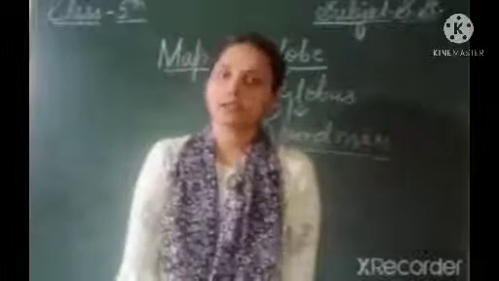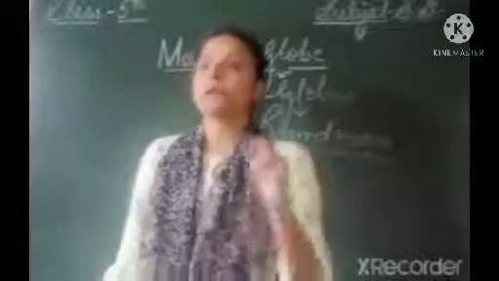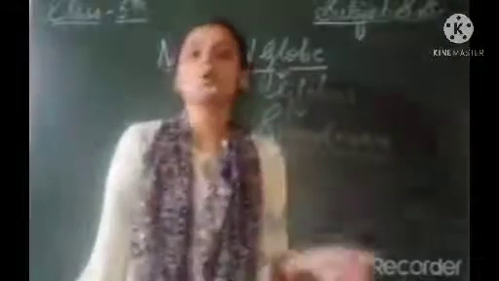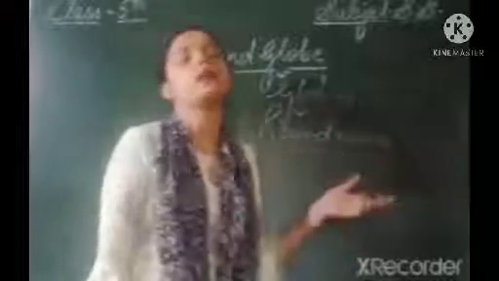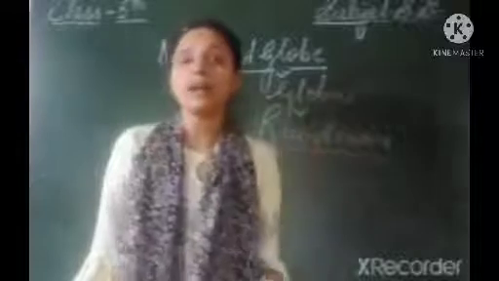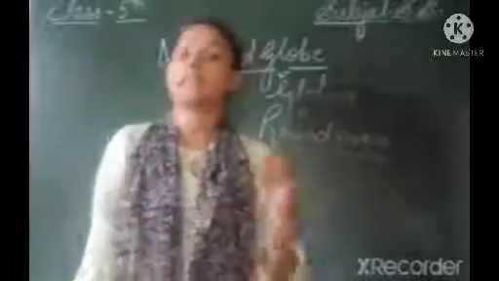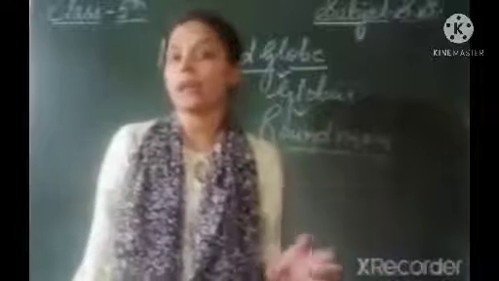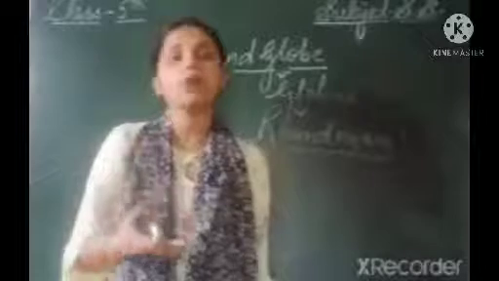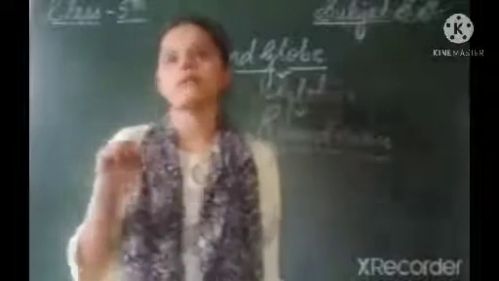Let's come to our next topic, reading a map. Now we all know that there are three types of maps. Suppose we have all these three types of maps, but we don't know how to read them, how to find a particular place on a map. So for reading a map, firstly we have to know about the language of map. What is the language of map? Scale, signs and symbols are known as the language of map. So firstly we will discuss direction on a map.